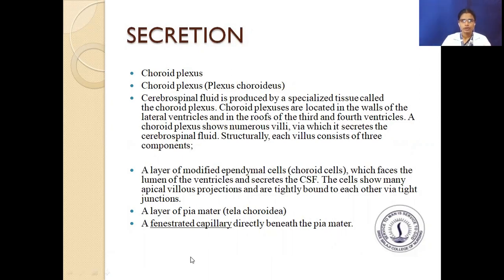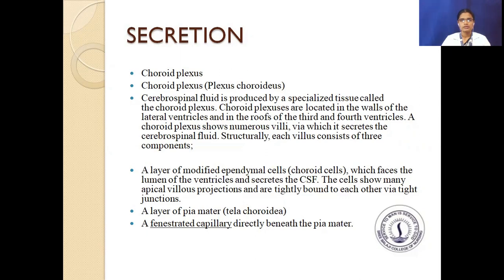Next, we can see how it secretes. The CSF fluid secretes in the choroid plexus. Cerebrospinal fluid is produced by the specialized tissue called the choroid plexus. The choroid plexus are located in the wall of the lateral ventricles and in the roofs of the third and fourth ventricles.